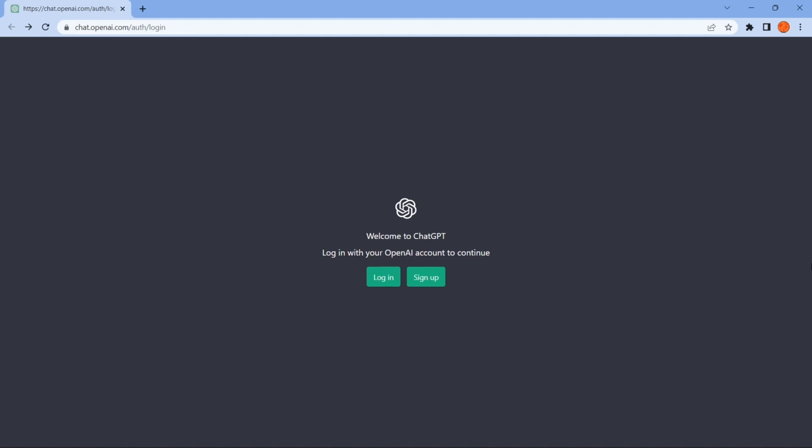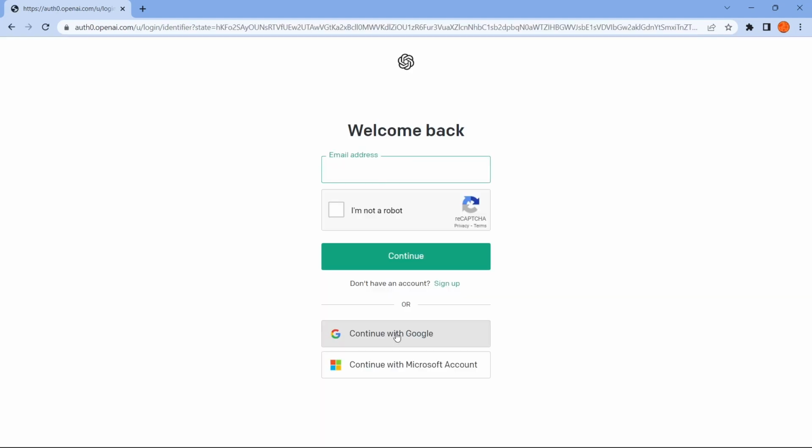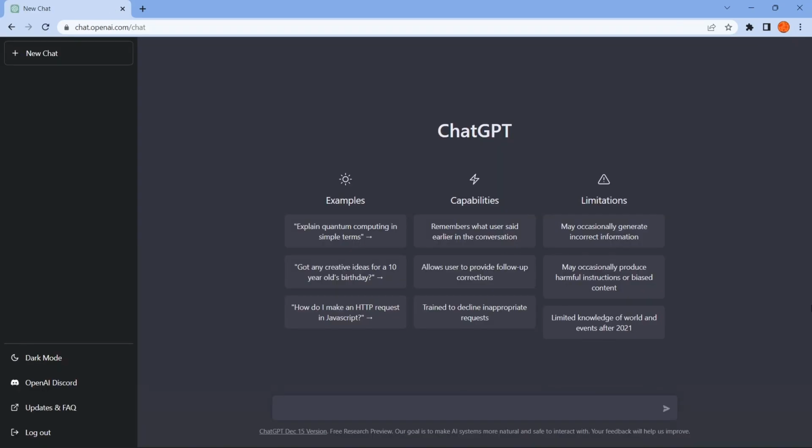So in order to start using it, first you need to log in, or if you haven't signed up yet, you need to sign up. So let's click on log in. You can continue with Google, continue with Microsoft accounts, or as I said, if you don't have an account, you can sign up just by clicking here. So let's continue with Google this time. And as you can see, we opened the website. As always, you will find all the links in the description box below.